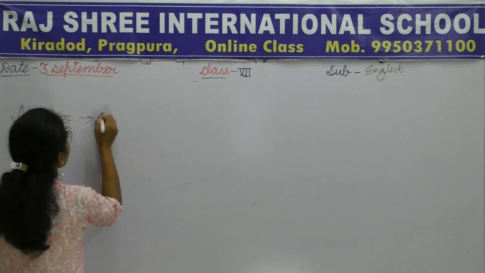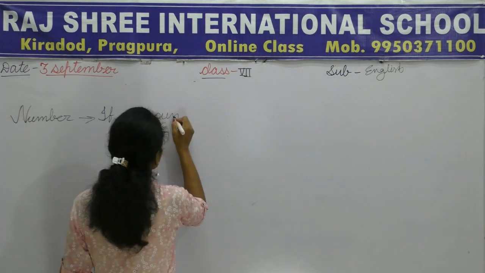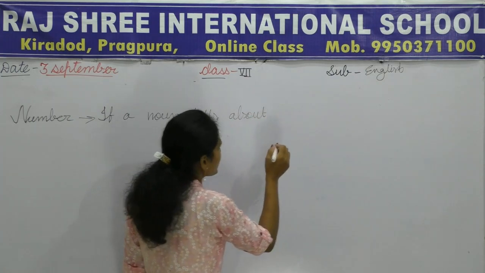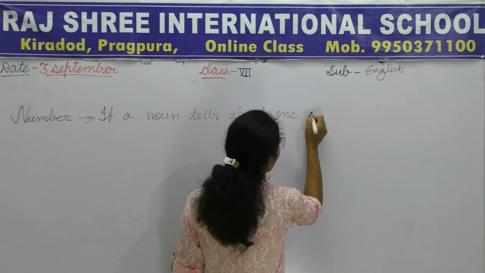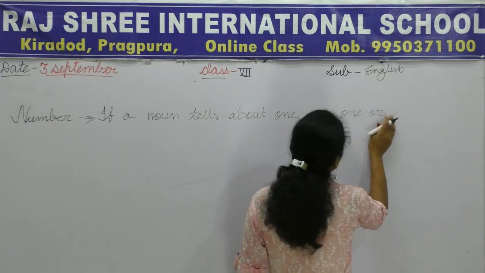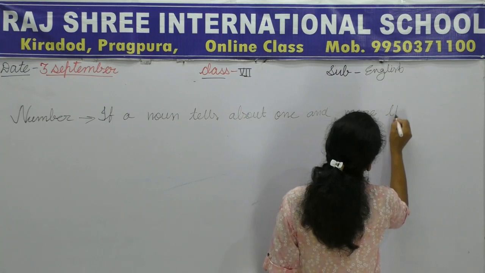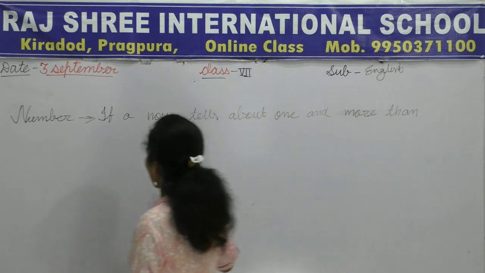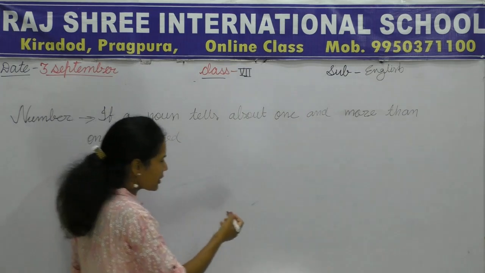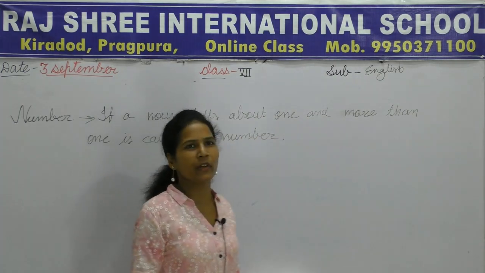Definition of number: if a noun tells about one and more than one is called a number. So is it clear to you?